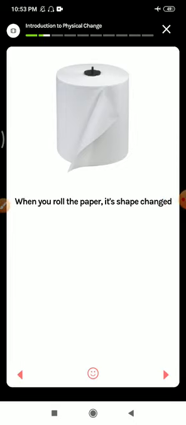When you roll the paper, its shape changes. Before rolling, the paper was in a rectangular or square shape. After rolling, it changes shape to cylindrical, but it does not change its originality. Before rolling it is paper only, and after rolling it is the same paper only.